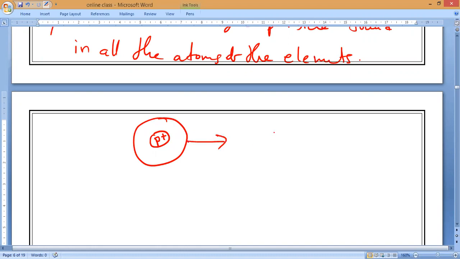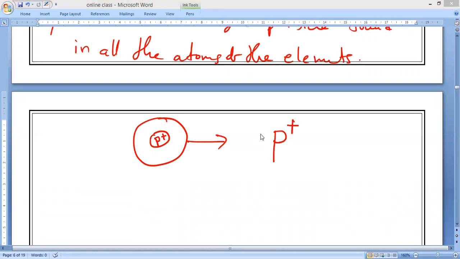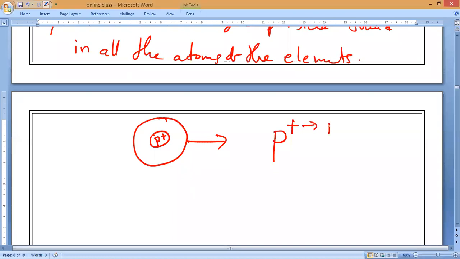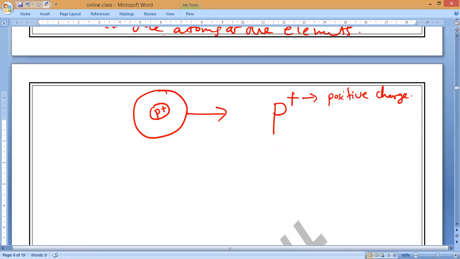So on the symbolic representation of proton, how can we represent it? P, and if we write a superscript plus, that is what we call the proton symbol. Understand, Pradosh? So P with superscript plus indicates proton. P indicates proton, and plus indicates positive charge. This is what we call the discovery of protons.